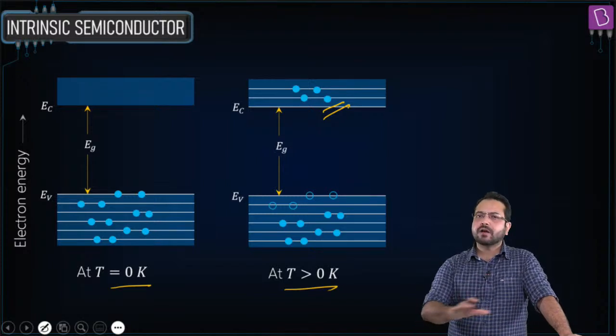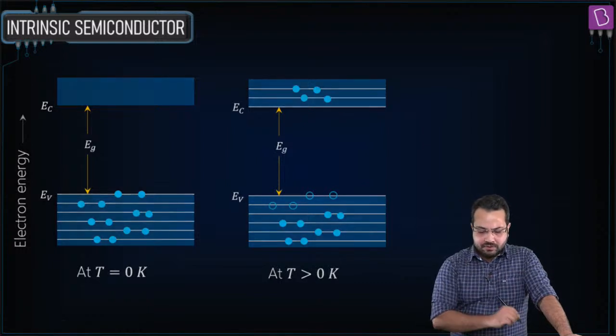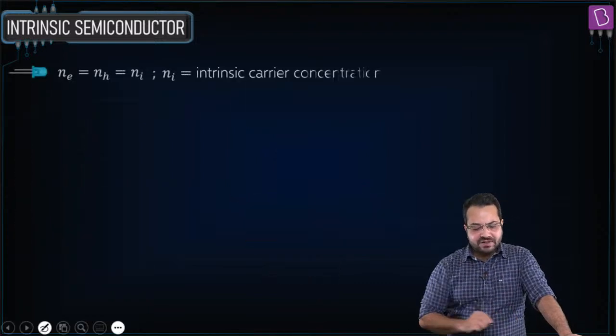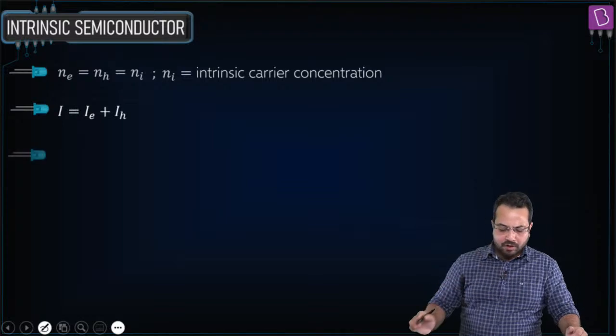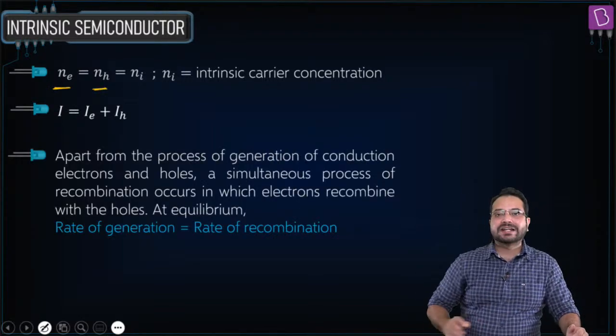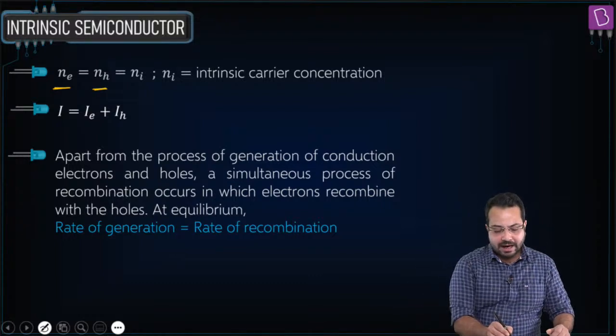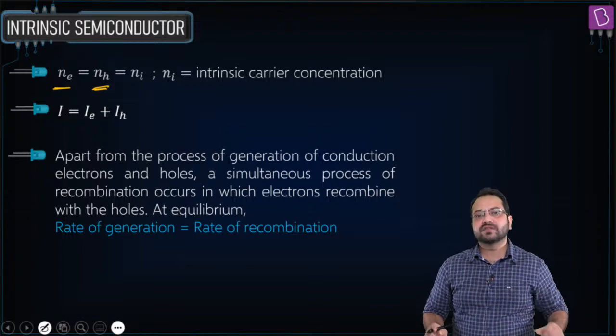Alright, good so far. Any problem? I hope this is absolutely clear. So what is the property of intrinsic semiconductor? The most important property of intrinsic semiconductor is that Ne is equal to Nh. What is Ne? Ne is the electron concentration and Nh is the hole concentration.